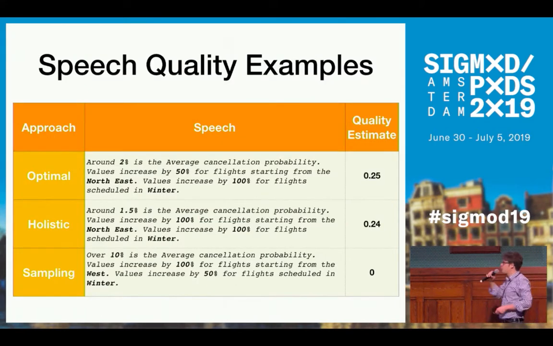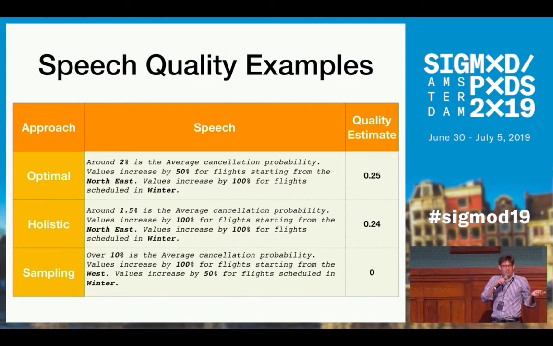Here are the speeches generated by those different approaches. And you see that, at least in terms of absolute values, the optimal and holistic speeches are very close. And also in terms of the tendencies that they consider most relevant, those two speeches are quite similar. On the other side, the speech generated by naive sampling is far off in terms of absolute values and in terms of tendencies, so that seems to be less useful.